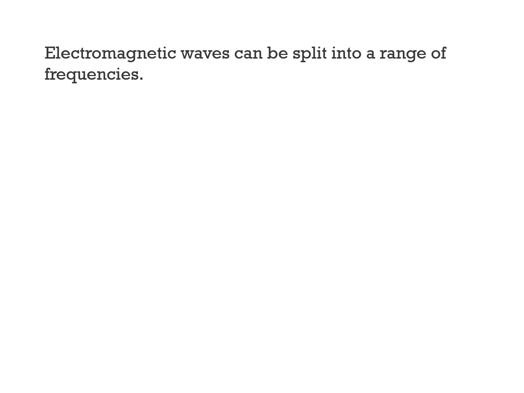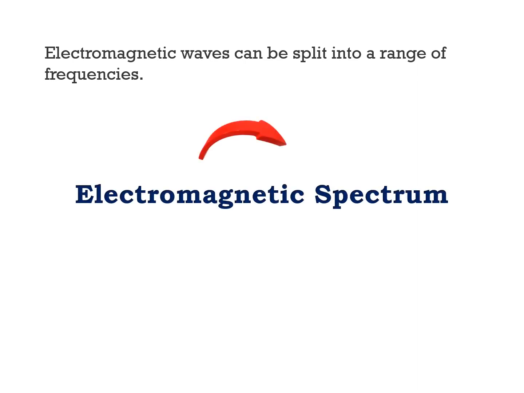Electromagnetic waves can be split up into a range of frequencies, and that is responsible for the production of the electromagnetic spectrum. The electromagnetic spectrum is the collection of all electromagnetic radiations. All electromagnetic waves differ from each other in terms of their production and properties. But if they are described in terms of oscillating electric field and magnetic field, perpendicular to each other, they are called electromagnetic radiations. All electromagnetic radiations are transverse in nature, and Maxwell's equations are applicable to all the radiations.